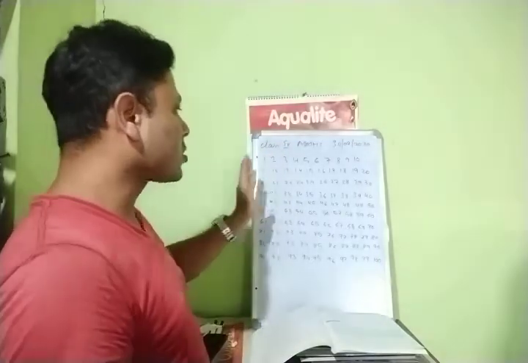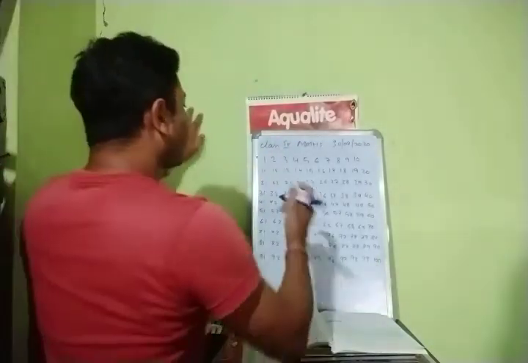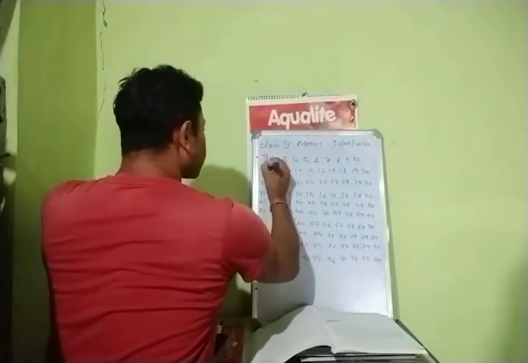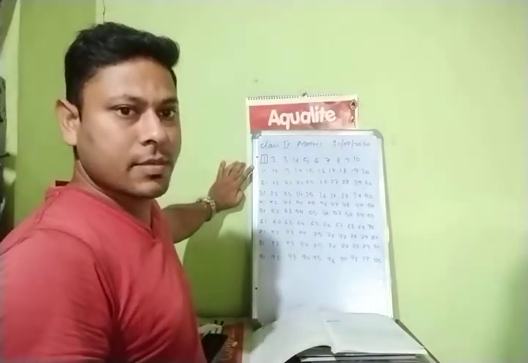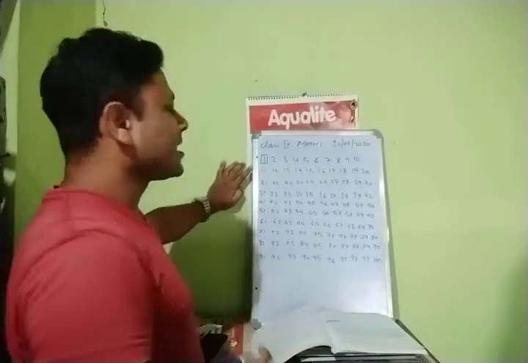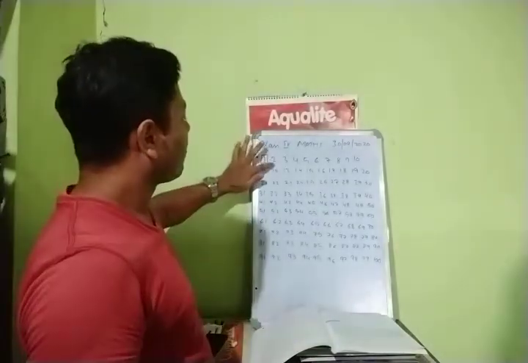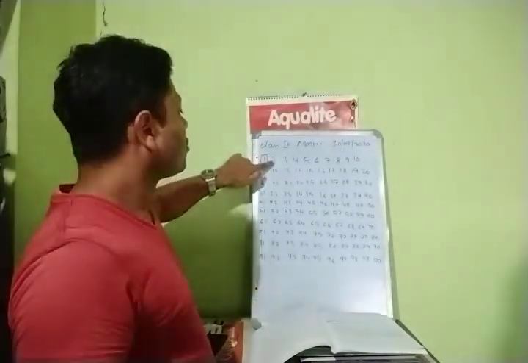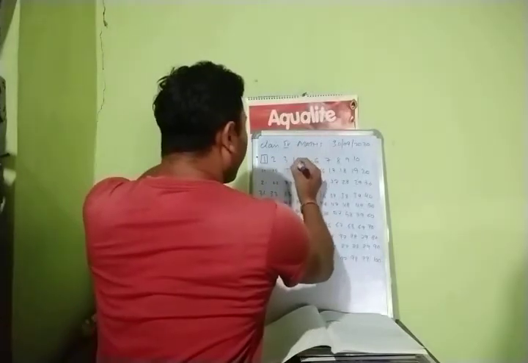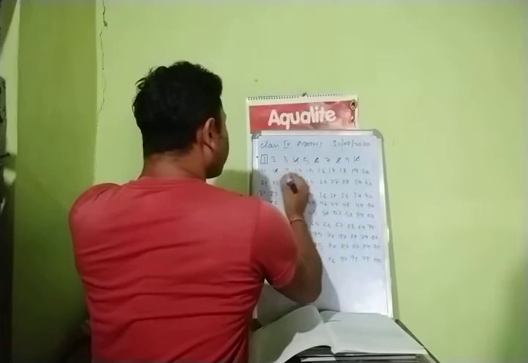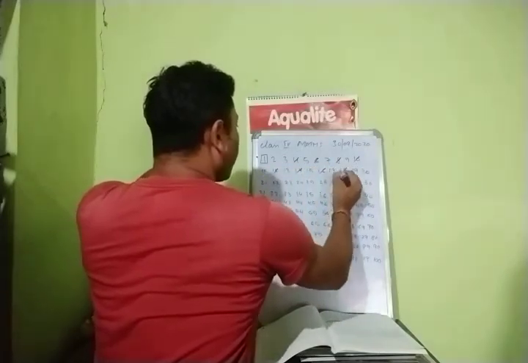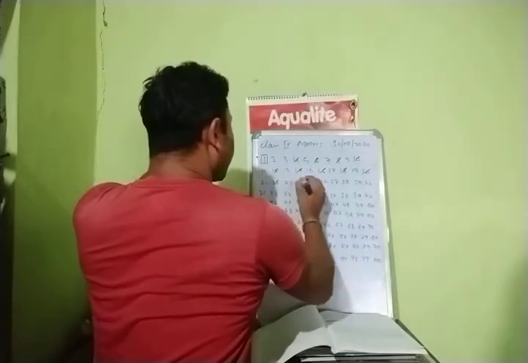Okay, now let us solve this. First of all, 1, make it a box. 1, what you have to do? Put a box. Then say the table of 2. From 2, say the table of 2. 2 on the 2, that means all the even numbers you cross.